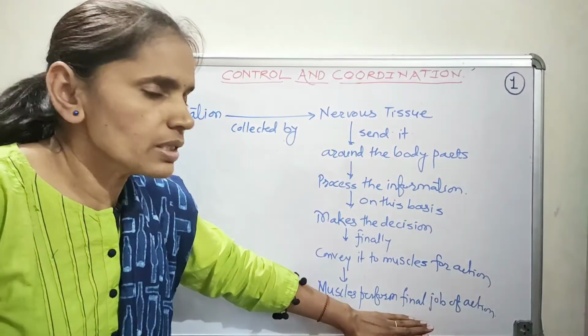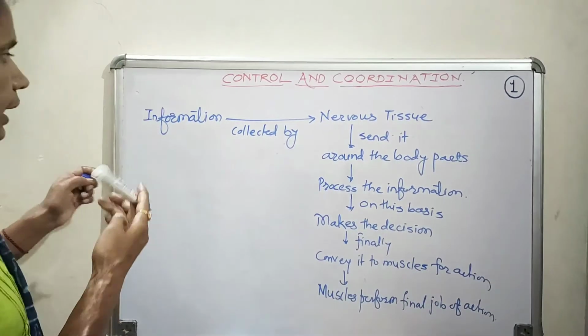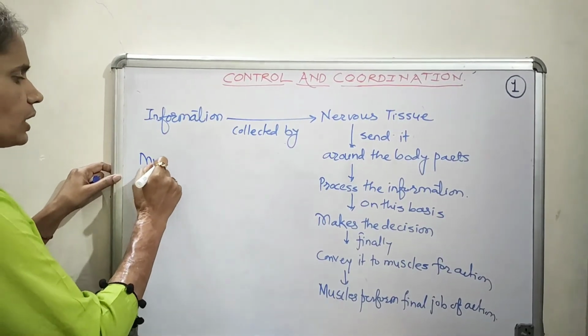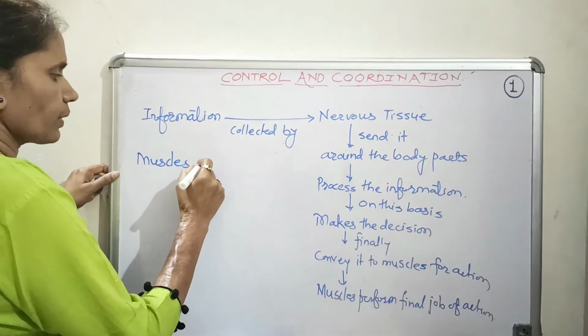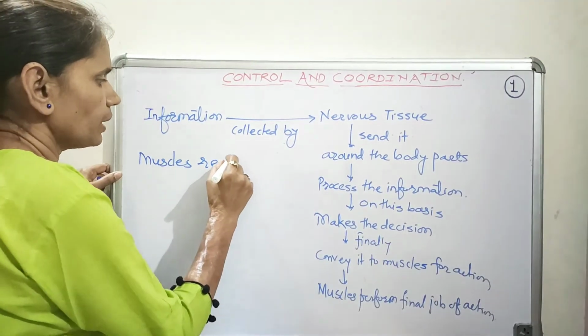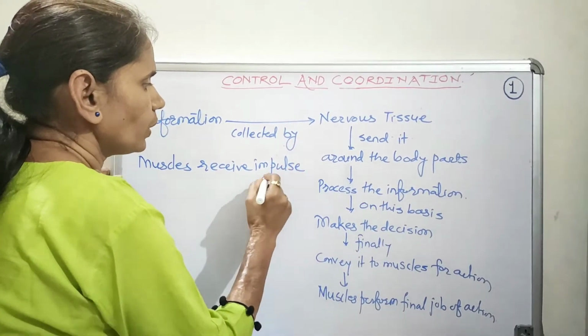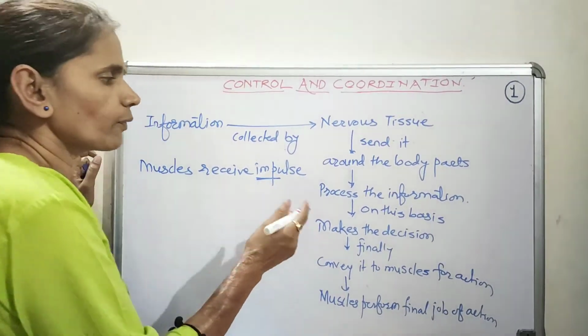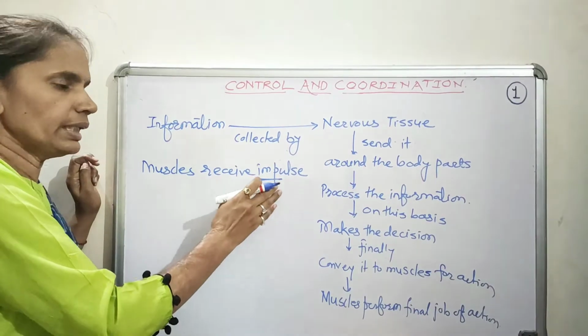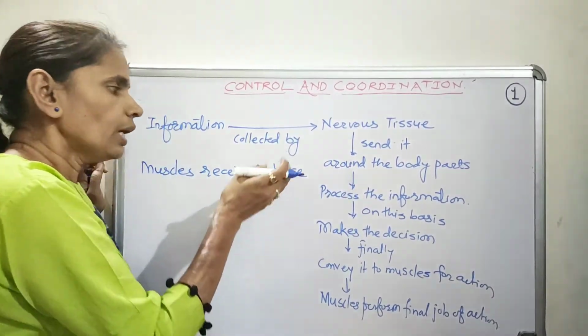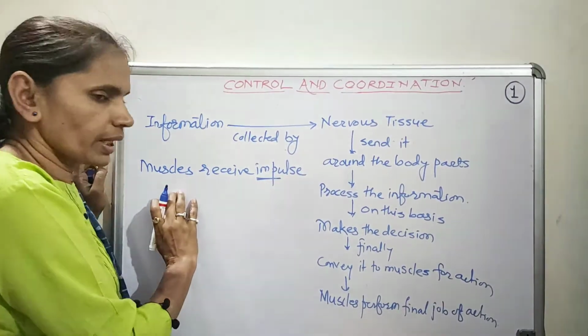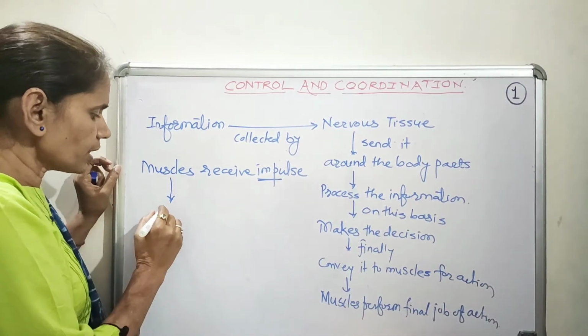Now how do these muscles perform the final job? The muscles initially receive the impulse. Whatever information or decision is transferred from the nervous tissue to the muscle is in the form of an impulse. When that impulse is received, the muscles must move.